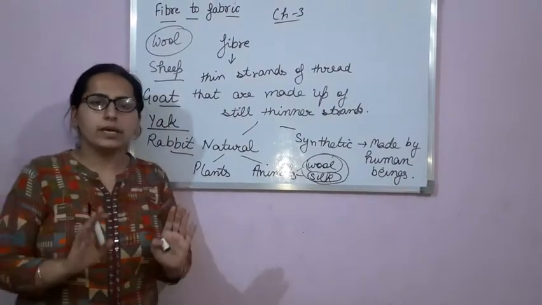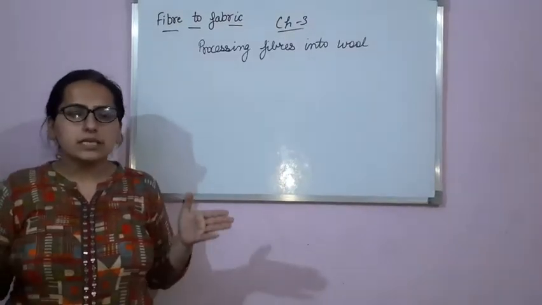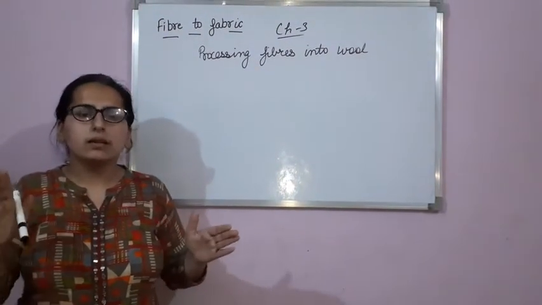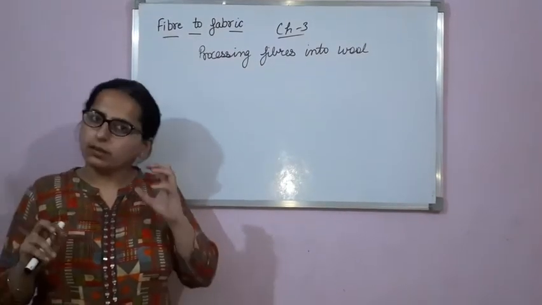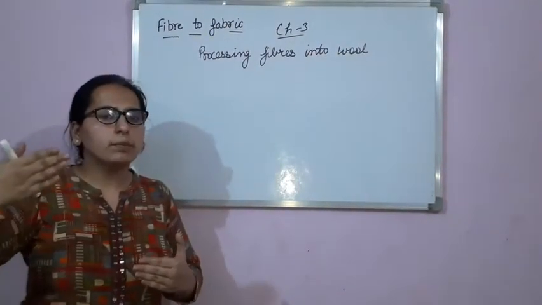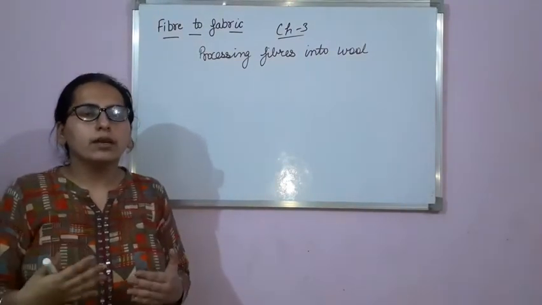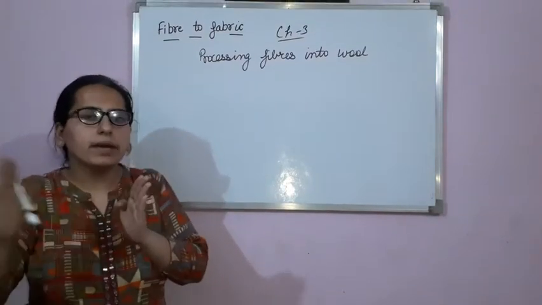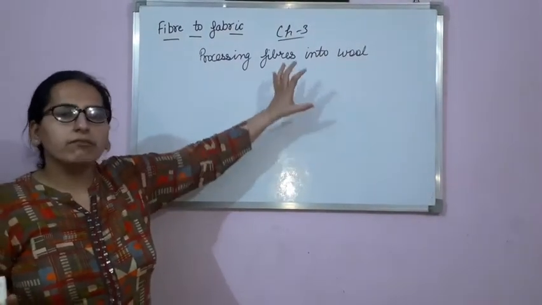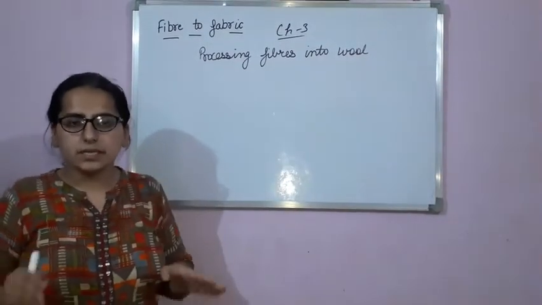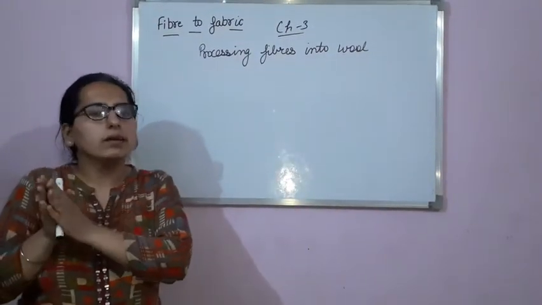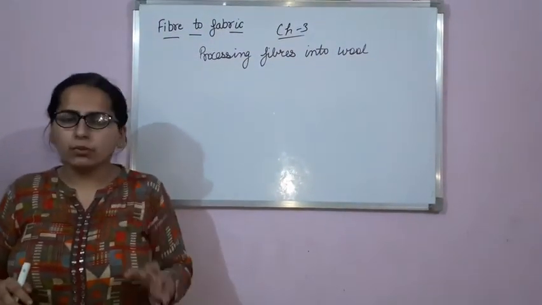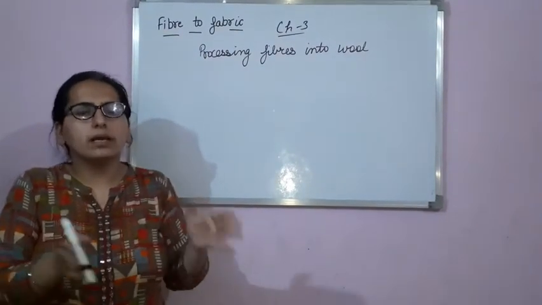Okay, now next topic, processing fibers into wool. Now our next topic is processing fibers into wool. Clear? Now, the process of obtaining wool from the body of an animal, suppose sheep, involves so many steps. So in this topic, we'll learn about the different steps that are involved in getting wool from the body of a sheep. Let me take the example of a sheep only because its wool is most commonly available.